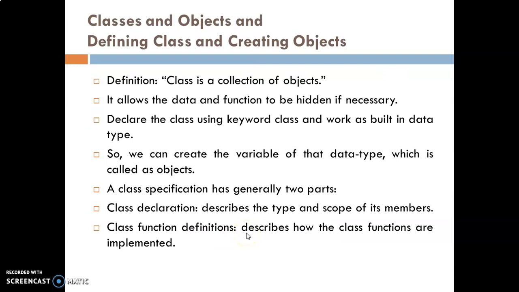Now the same thing we implement in C++ as classes and objects. A class is a collection of objects. Again I am telling you, it is similar to a structure in C, but there are a few differences that we will see in the coming module. We can create a variable of that data type, that is the class, which is called an object.